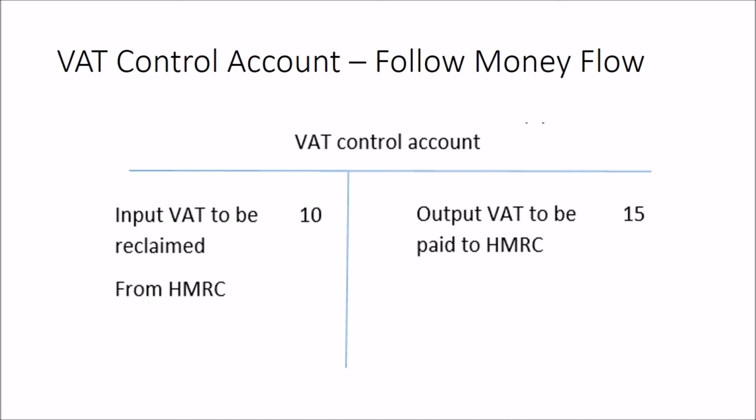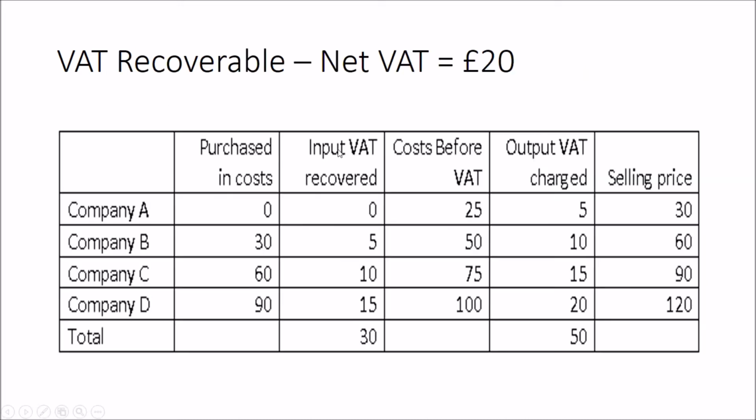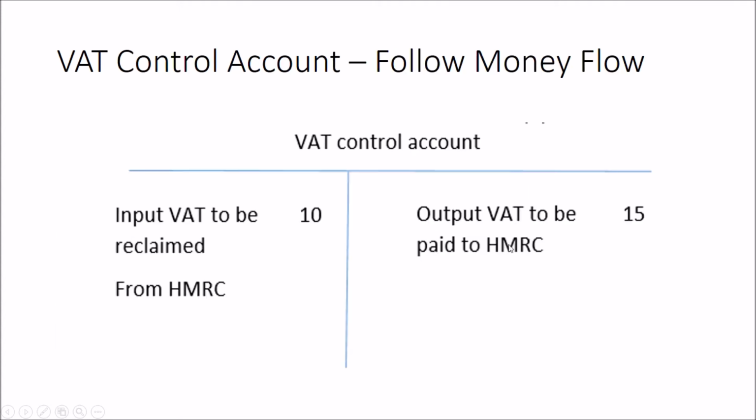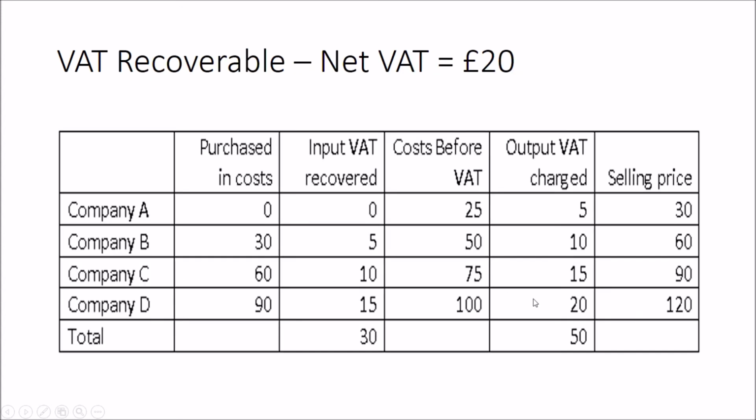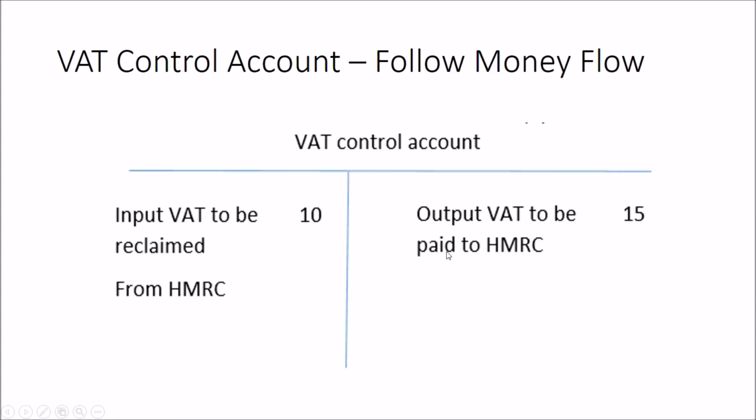So here's the VAT control account for company C in this table here, where we had it here. They paid over £10 of VAT to company B, paid then onto HMRC, and then they charged £15 worth of output VAT. So that was how their VAT control account would be for those two transactions. And they would pay over a net amount of £5 to HMRC.